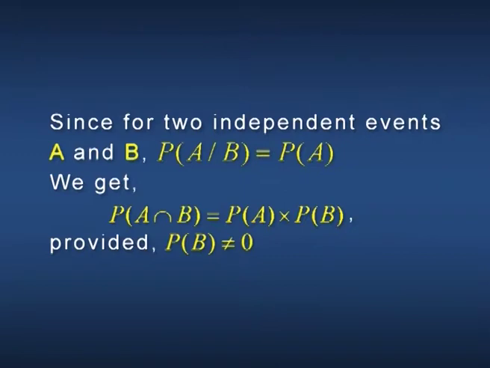Also, we have P(A∩B) equal to P(B) times P(A|B), provided P(B) is not equal to 0. Since for two independent events A and B, P(A|B) equals P(A), we get P(A∩B) equal to P(A) times P(B), provided P(B) is not equal to 0.